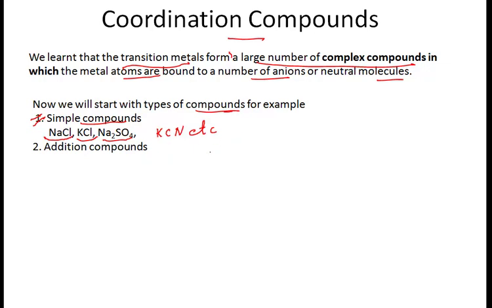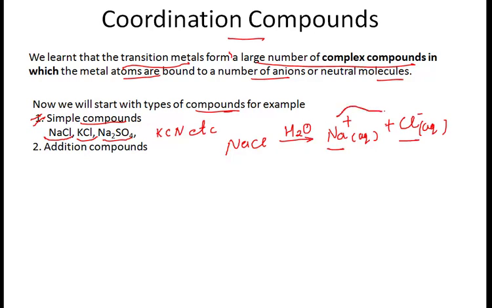Because, for example, if we take NaCl, when it is dissolved in water, what happens? Once this NaCl gets dissolved, it will dissociate into ions, and it will result in the formation of sodium ion in aqueous plus chloride ion in aqueous. Is it clear? Simple compounds means which are formed of simple ions, or which on dissociation give simple ions.